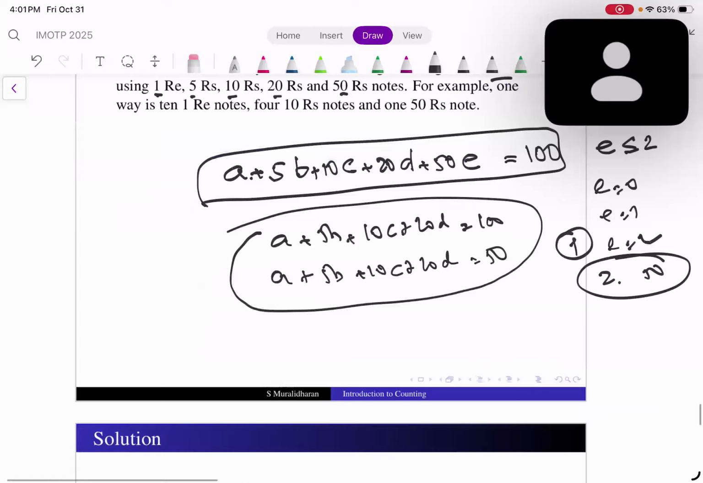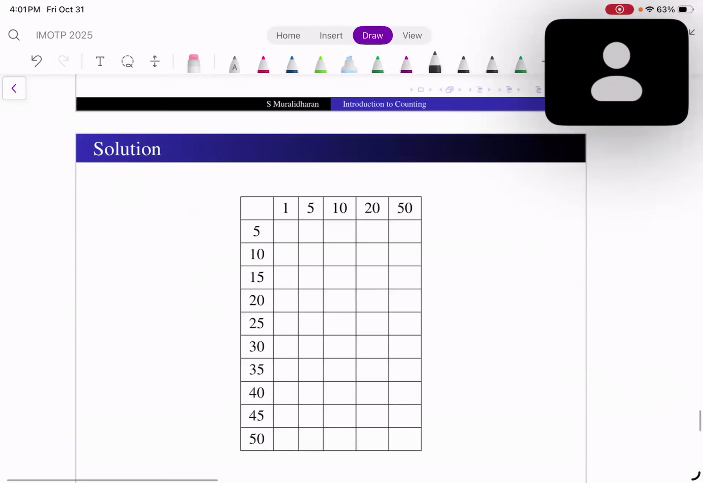Correct? Now, okay, let us again, just as in the previous problem, make this table. Right. Now, can you guess why I am listing only 5, 10, 15 up to 50? Why not 6? Why not 8? Because these numbers are divisible by 5. But am I looking at all the cases in which 1 rupee notes are also used?